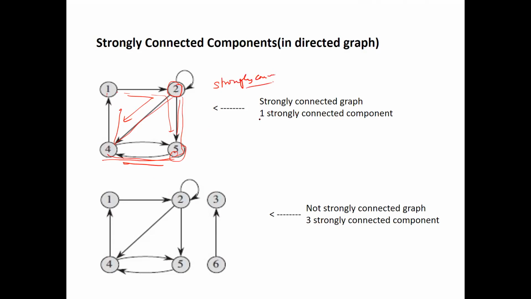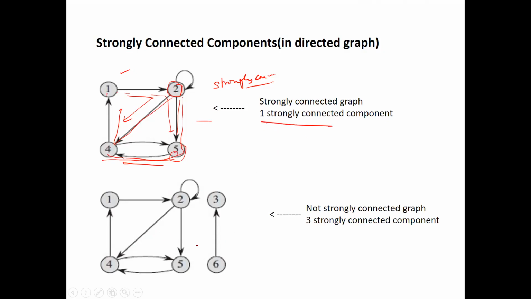Because it is a strongly connected graph, for every pair of vertices there is a path from every other vertex in the graph. So this is strongly connected. Because it is a strongly connected graph, the connected component here will be only one.